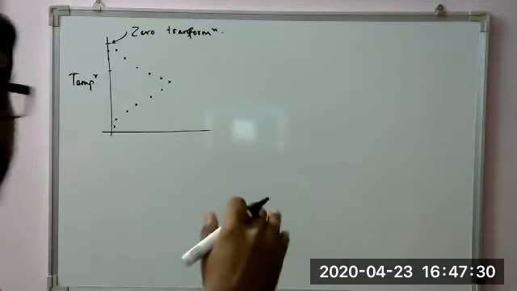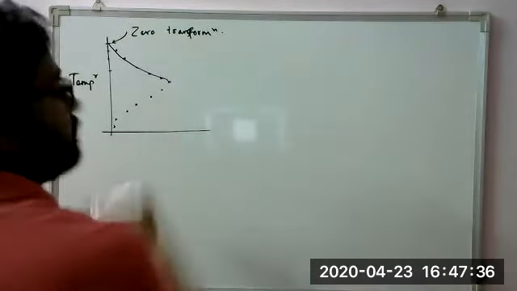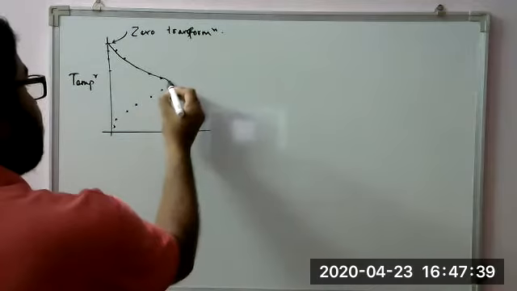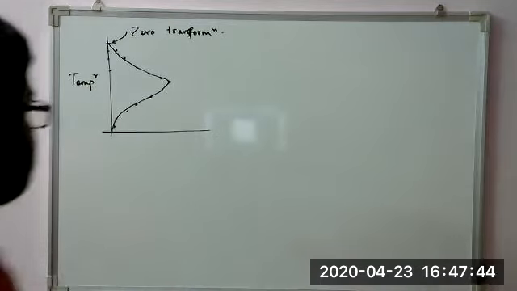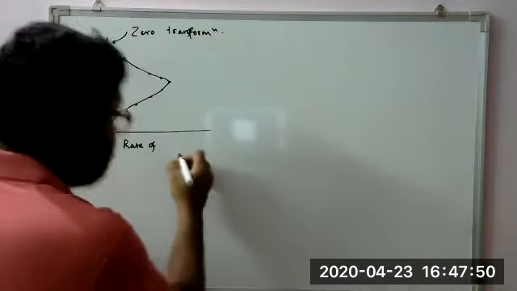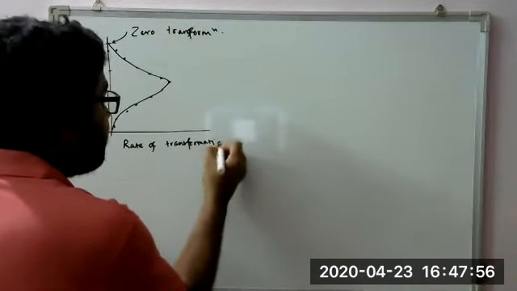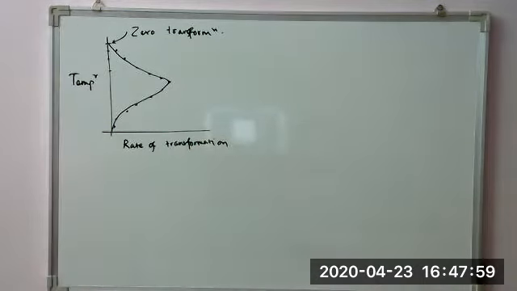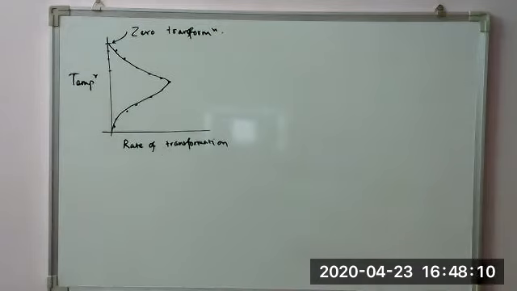Okay, if we connect the dots, we will see that it starts from 0, increases to a value, and then again slows down and becomes 0. So what is this? This is the rate of transformation. Okay, this rate of transformation is for change in temperature. We are changing the temperature and we are seeing this rate of transformation changing.